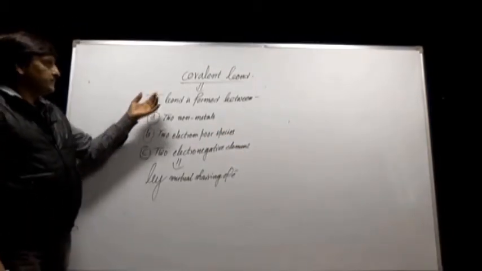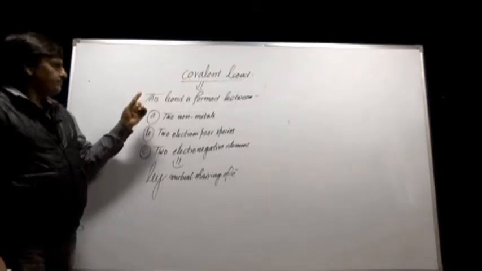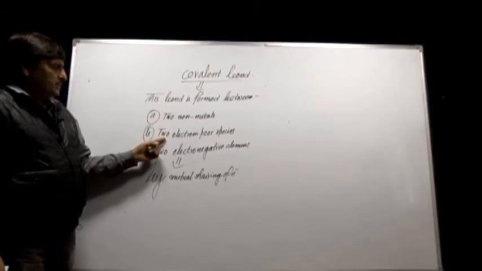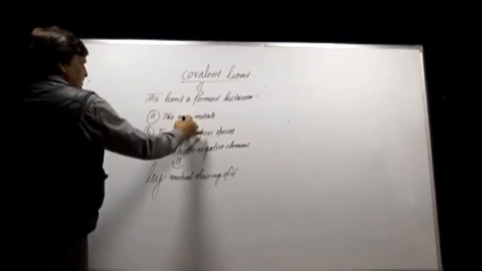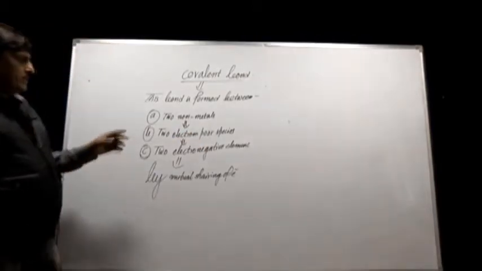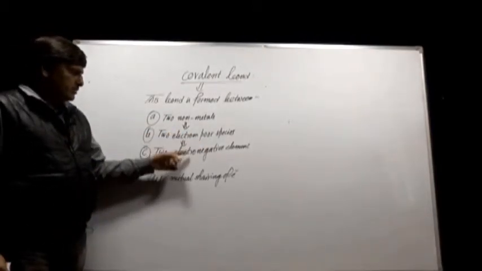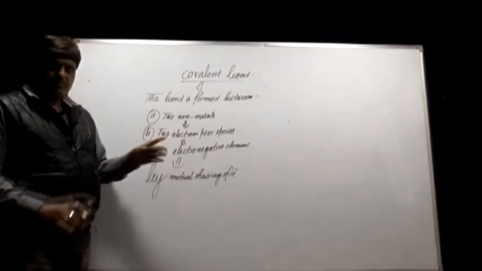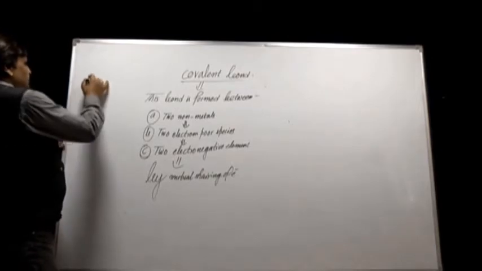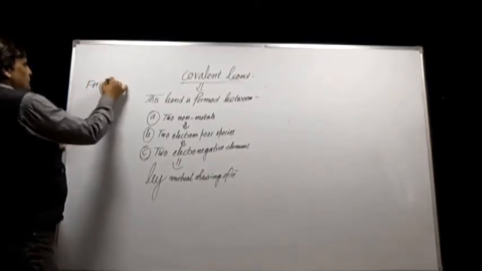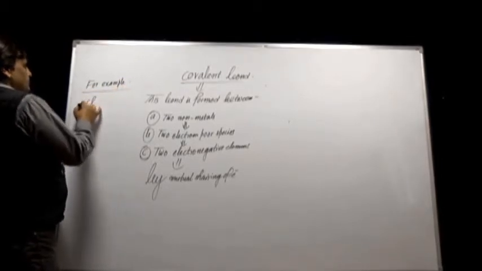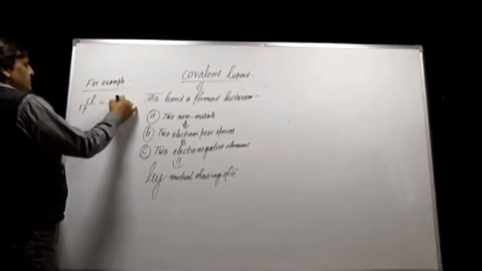Listen carefully. The second bond is the covalent bond. This bond is formed between two non-metals or two electron-poor species and two electronegative elements. All these non-metals are electronegative elements and are electron poor. Both have a necessity of electrons in order to complete their octet. For example, a chlorine atom which has 7 valence electrons.